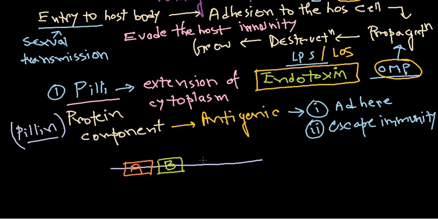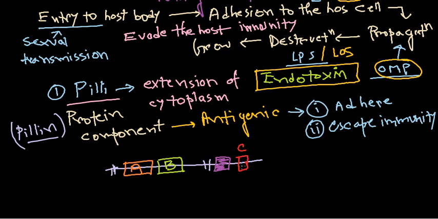Instead, further downstream, we can find a promoter. So there is a promoter here, and after the downstream of this promoter, let's say we have another kind of gene, gene C. Let's write gene C here, right?